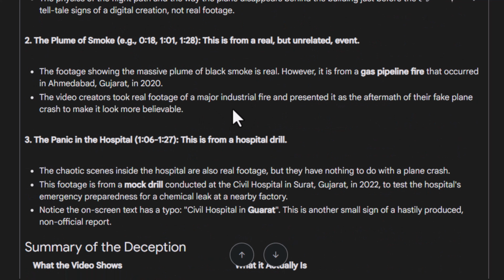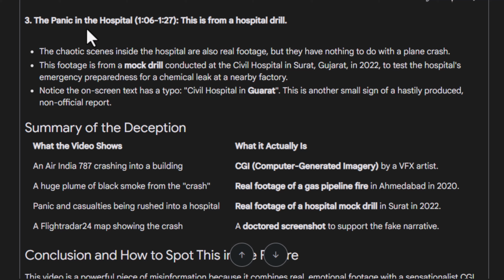I don't want to read all of this. He said that the plume of smoke I saw was from a real event, but unrelated, that it was from a gas line fire that occurred in Ahmedabad, Gujarat in 2020. He was just very analytical.